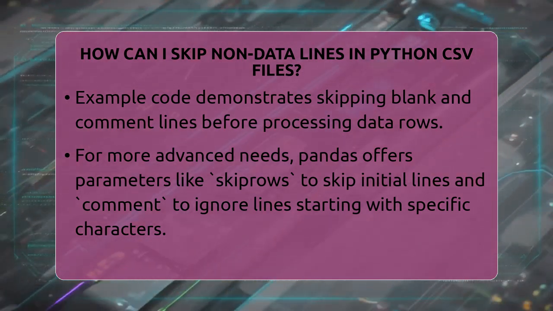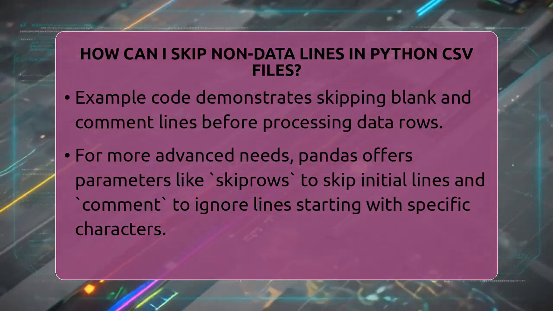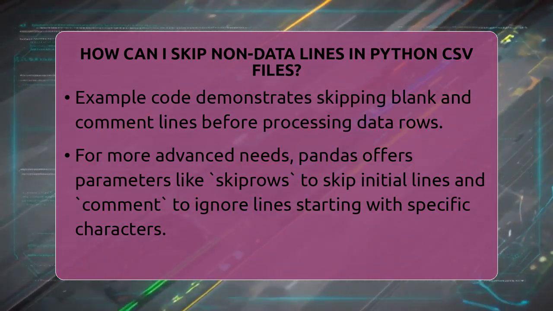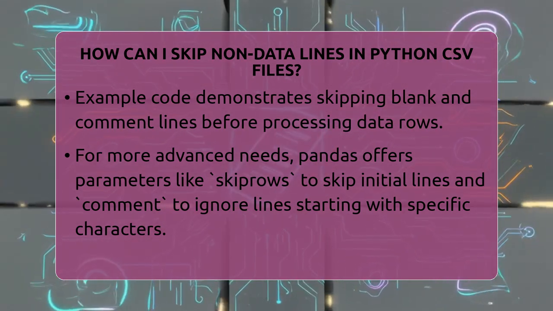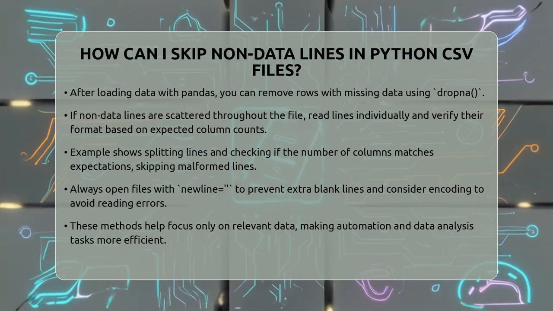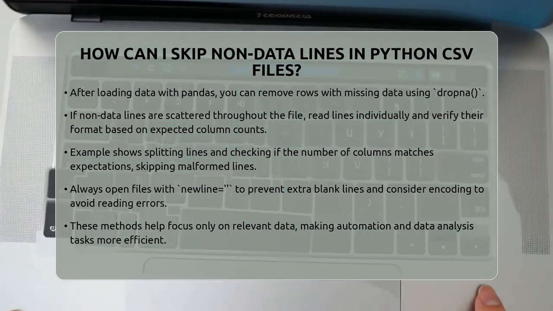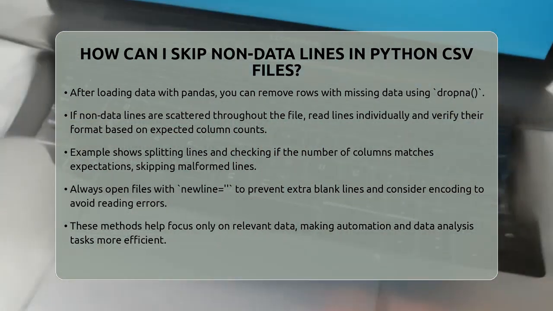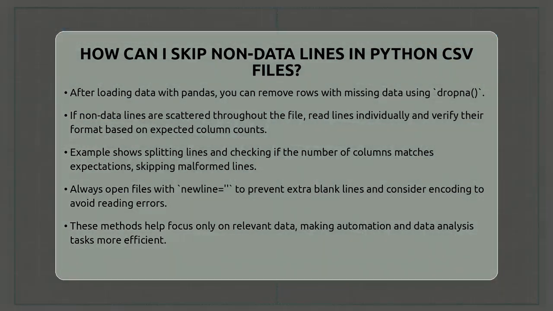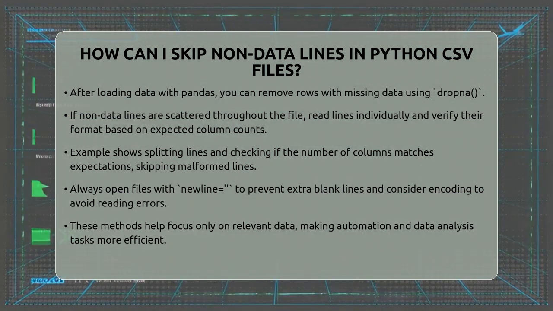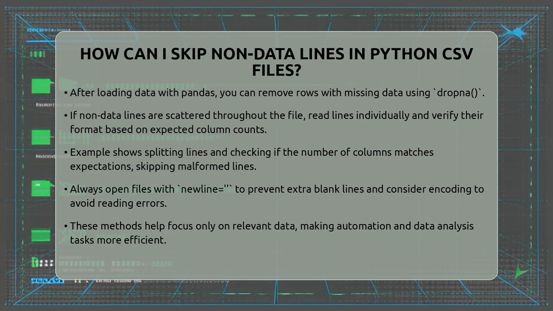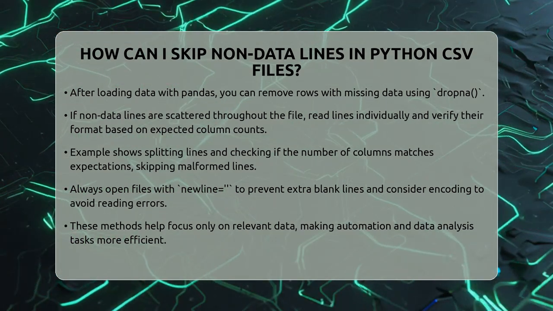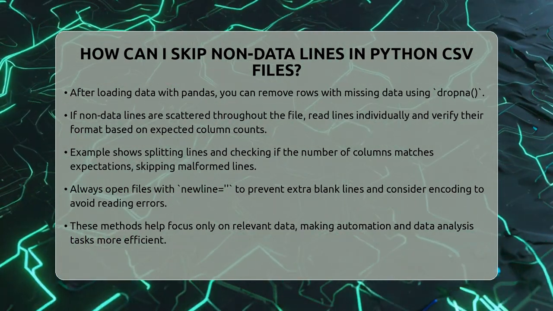Here's how you can do that. Import csv, expected_columns = 5, with open(your_file.csv, newline='') as csvfile, reader = csv.reader(csvfile), for row in reader: if len(row) == expected_columns: print(row). This approach helps you filter out malformed or unwanted lines.